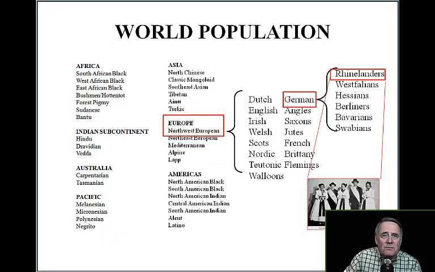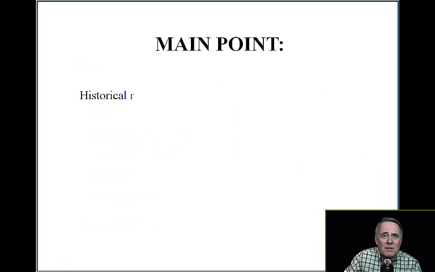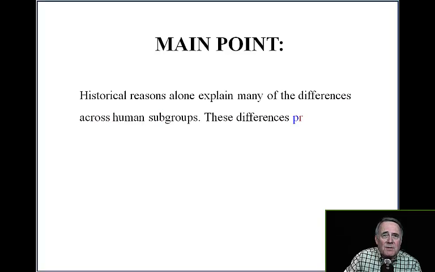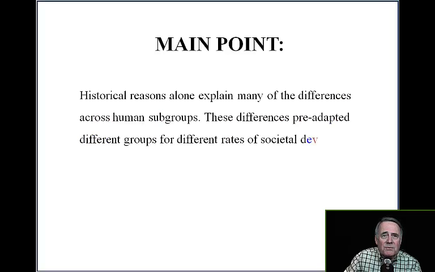So we are all part of a microgroup, which in turn is part of a series of larger classifications of ethnicity and cultural categories. These are part of our earlier tribal heritage. The main point here is that historical reasons alone explain many of the differences across human subgroups. These differences pre-adapted different groups for different rates of societal development and in turn of technological innovation.